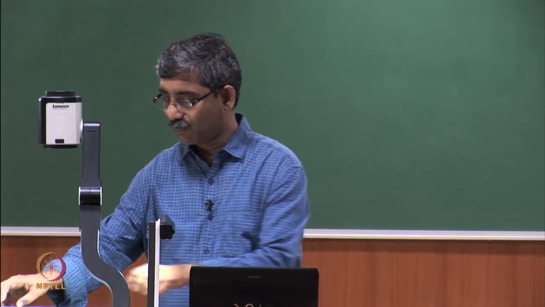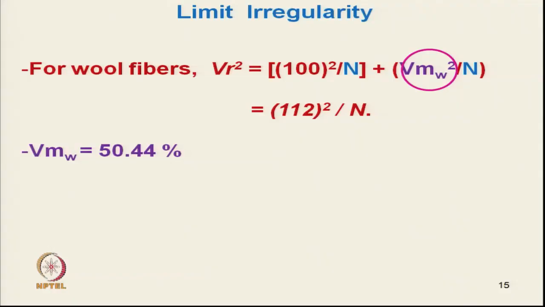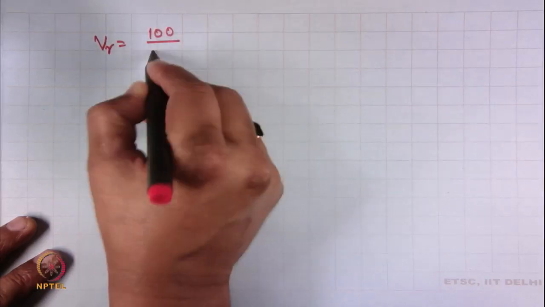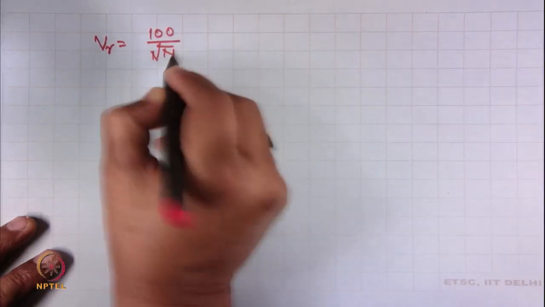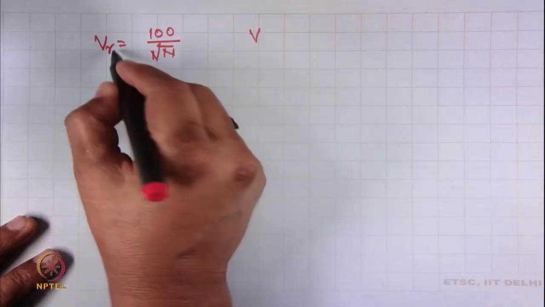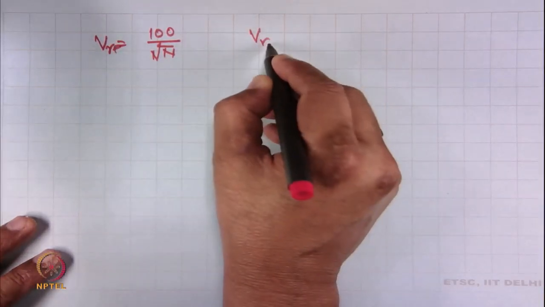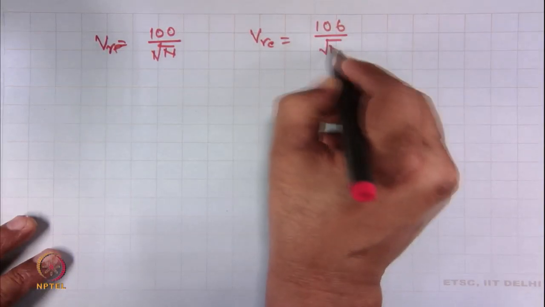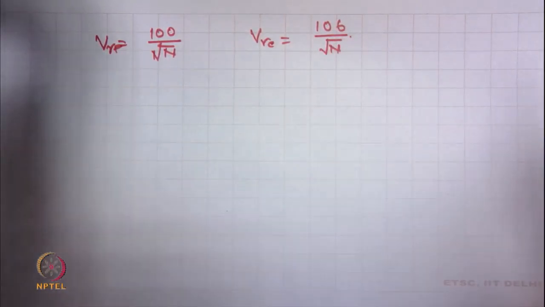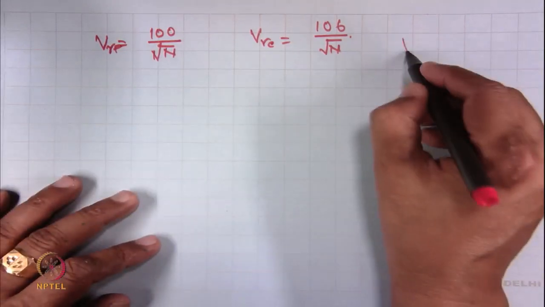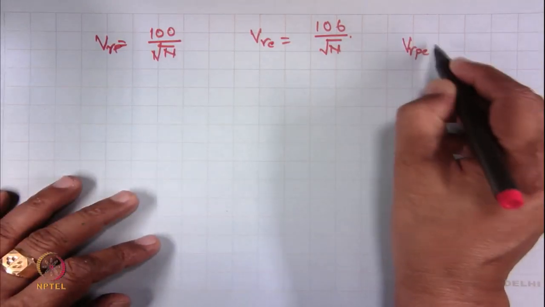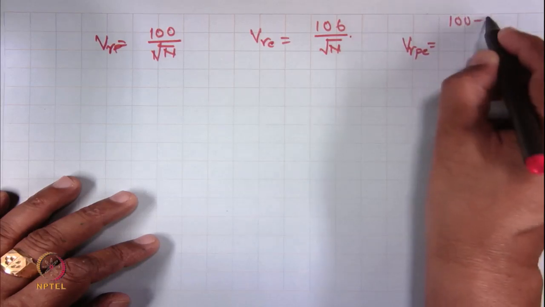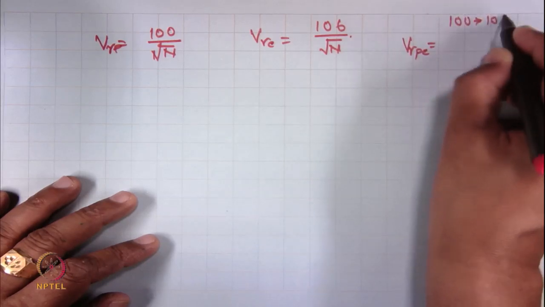So, for polyester V r equals 100 by under root n, for cotton 106 by under root n. But if we mix, is V r PC between 100 and 106 by under root n?